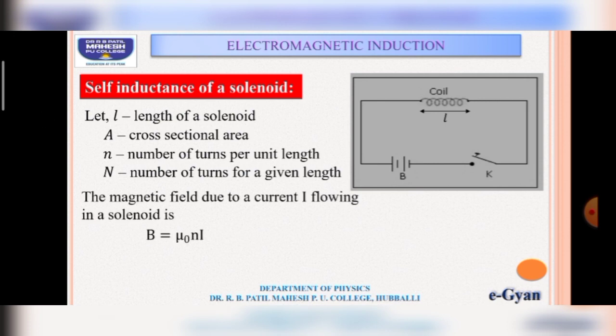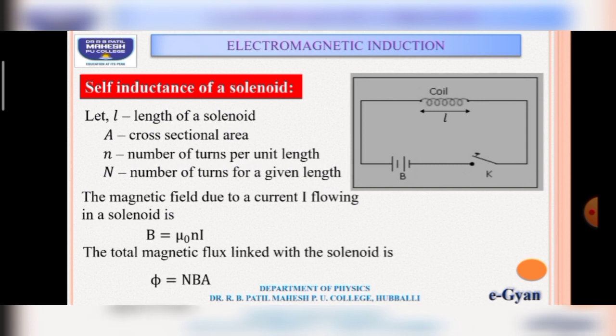When the key is closed, current starts flowing, and the magnetic field due to current I flowing in the solenoid is given by, already we have studied this, B equal to mu naught n into I. This is the magnetic field produced in the solenoid, and total magnetic flux linked with the solenoid is given by phi is equal to N into B into A. Here N is total number of turns, B is magnetic field, and A is area.